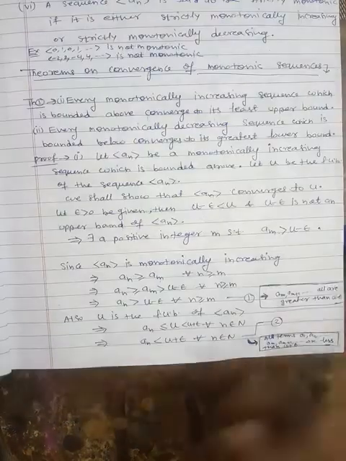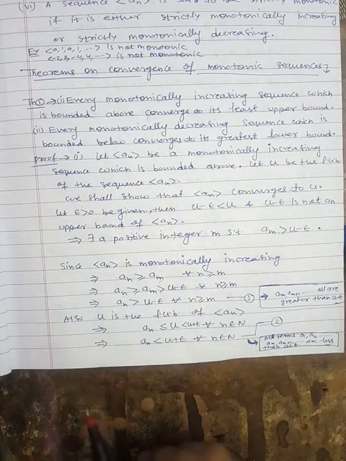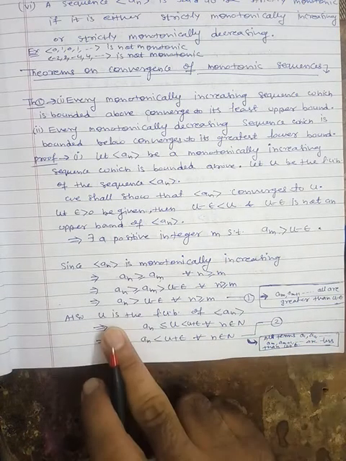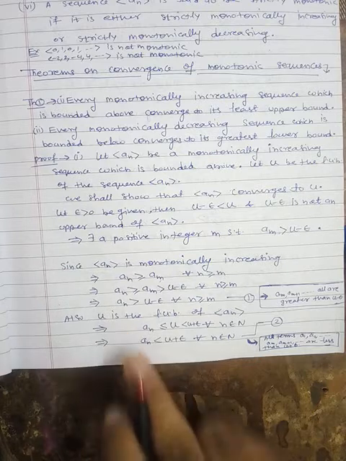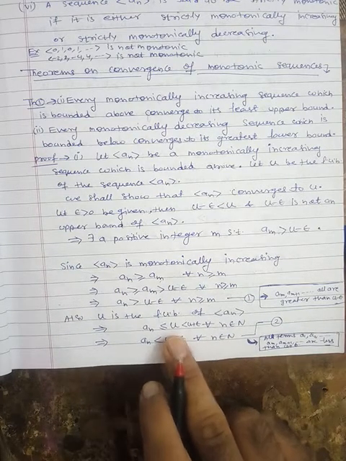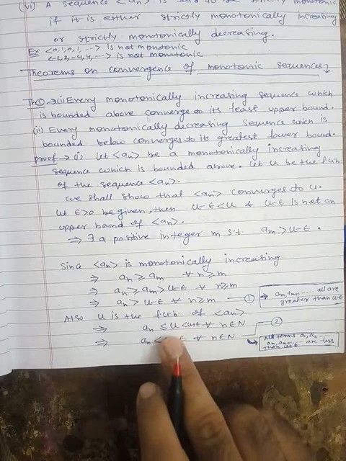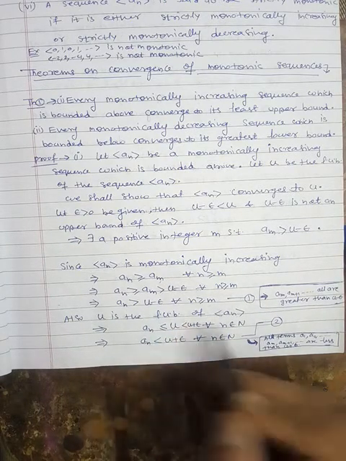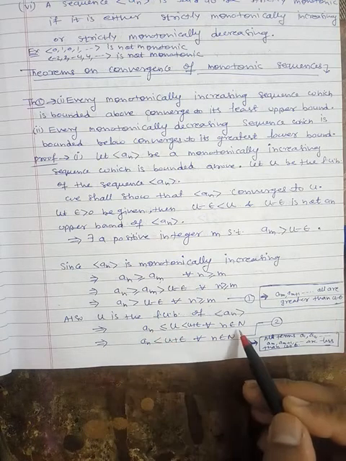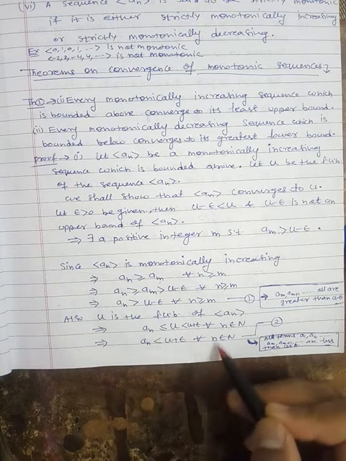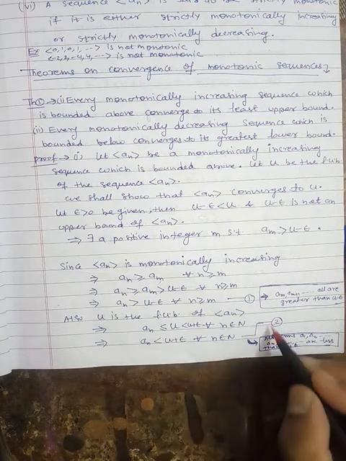Fine. Now u is the least upper bound of the sequence. That's why all the terms of the sequence will be less than or equal to this u. This is by the definition of the least upper bound. That's why an is less than or equal to u. And we know that if you slightly add some amount, then again this inequality holds. That's why as u is less than u plus epsilon, an is less than or equal to u, which is less than u plus epsilon, for all n belonging to N, because this is the least upper bound, so all the terms will be less than this. So you can again rewrite this as an is less than u plus epsilon for all n belonging to N. Fine. So this is equation number 2.